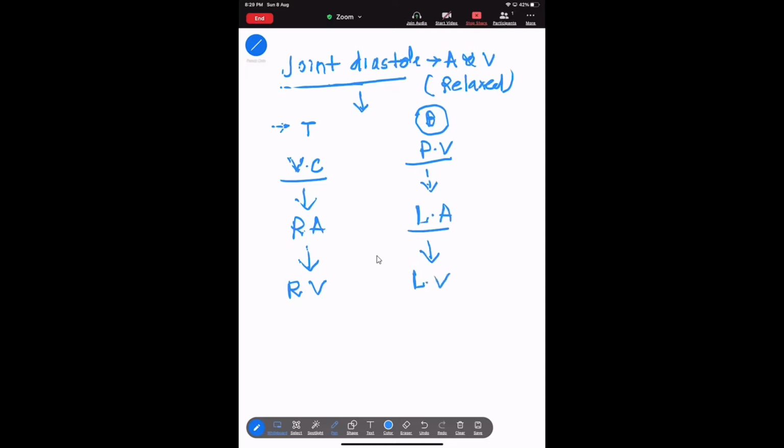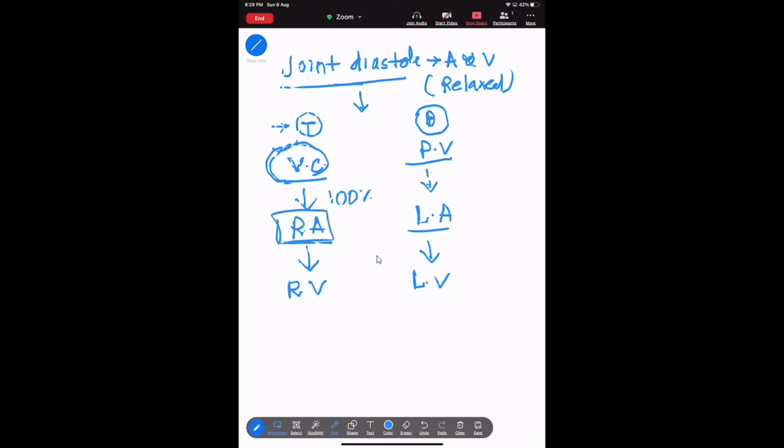Now see, whenever the tricuspid valve is open, the blood will flow from the vena cava to the right atria. From the vena cava towards the right atria, 100% blood will flow. That means if 100% deoxygenated blood is present inside the vena cava, then that 100% deoxygenated blood will flow to the right atria.